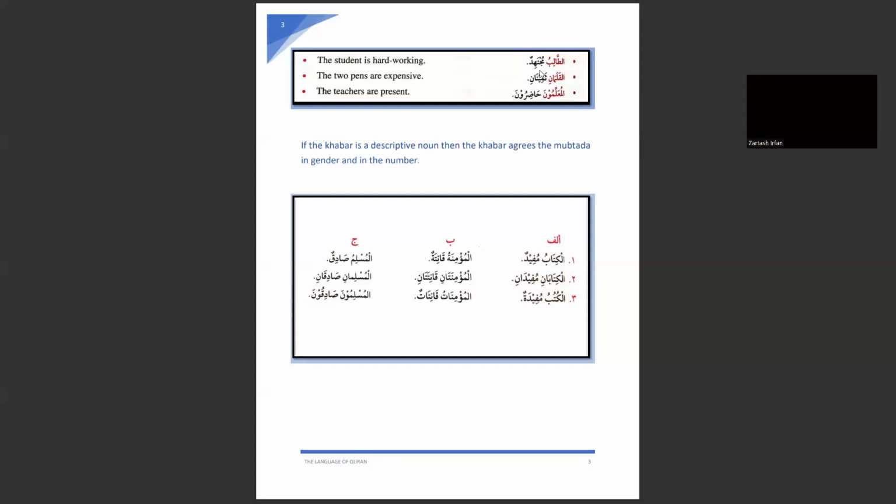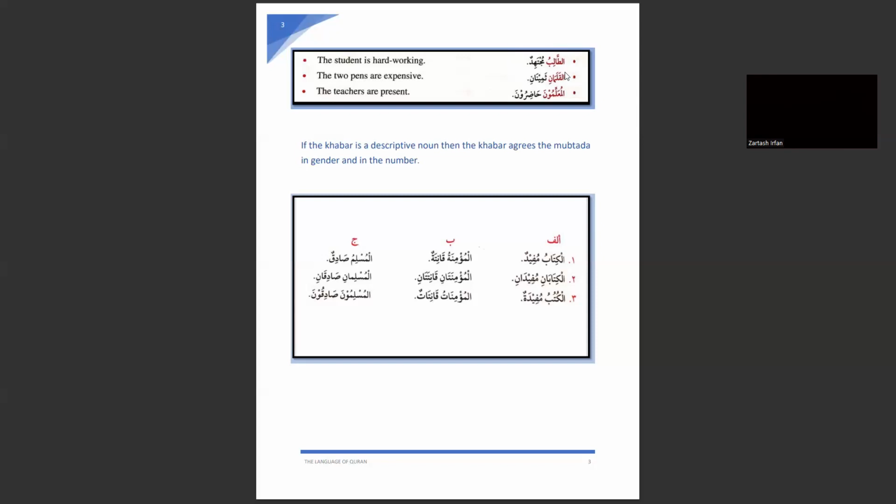Mujtahidun. As we know, this tanween shows that it is a nakira noun. It is not preceded by an al or any other sign. The other 6 signs are not in this word. Okay, so this is the mubtada and this is the khabar of a jumla ismiya.